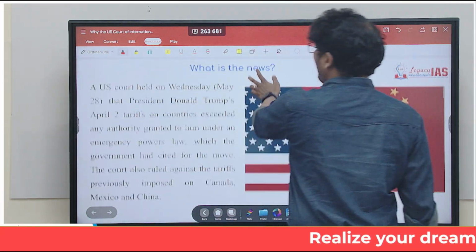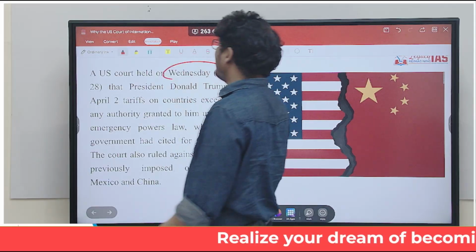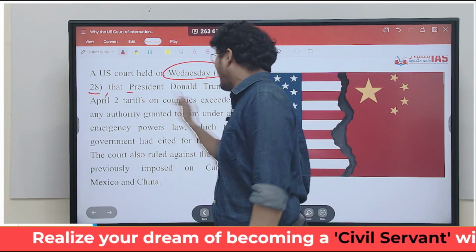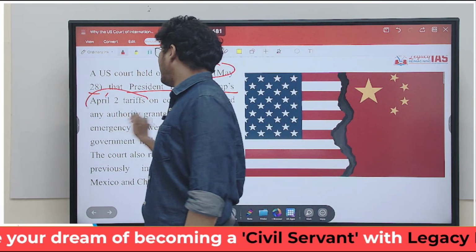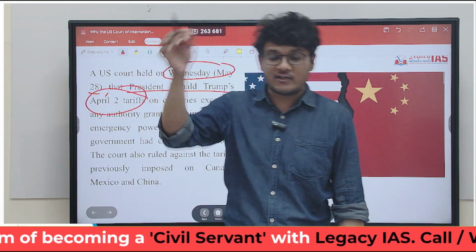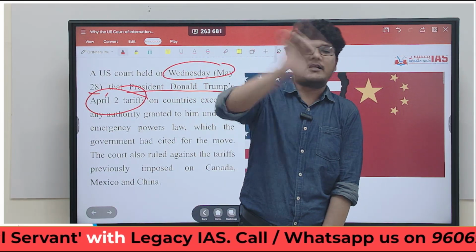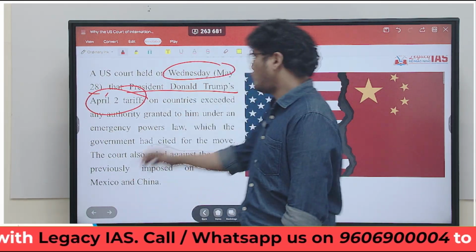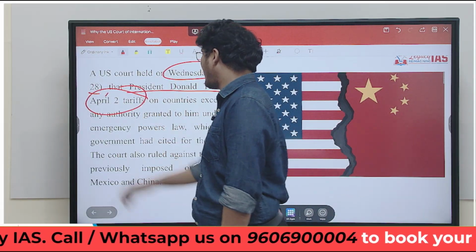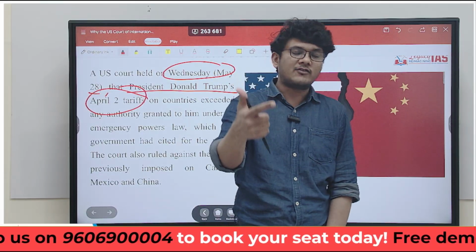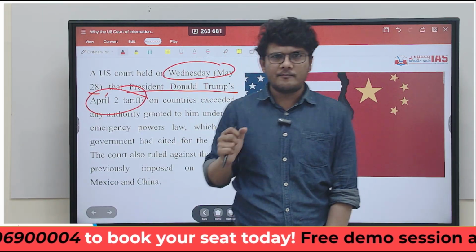The news talks about the US court, which held on Wednesday, that is on 28th May, that President Donald Trump's tariffs of April 2nd, the day April 2nd is very specific because that's the day when the tariffs started shooting up, on certain countries, those countries are China, Mexico, and Canada.